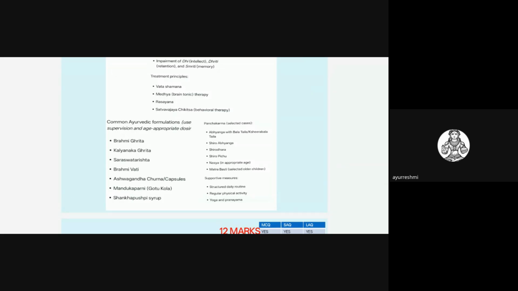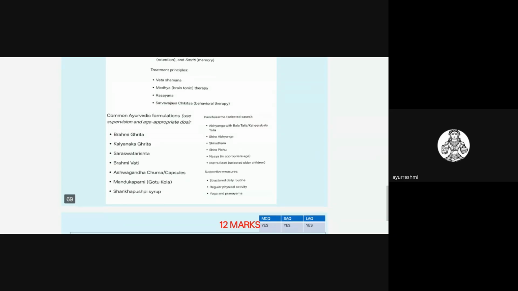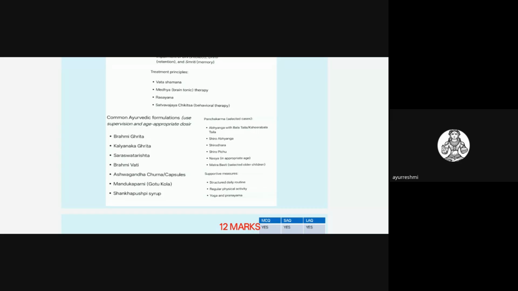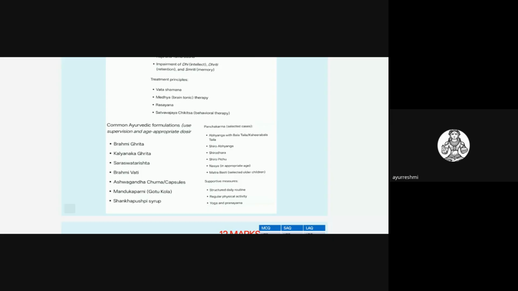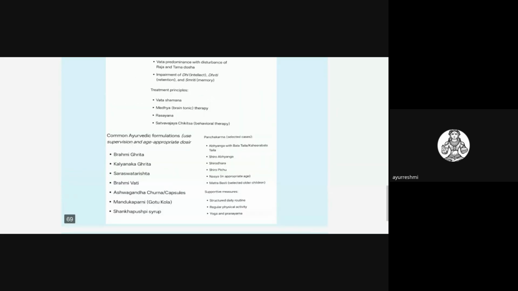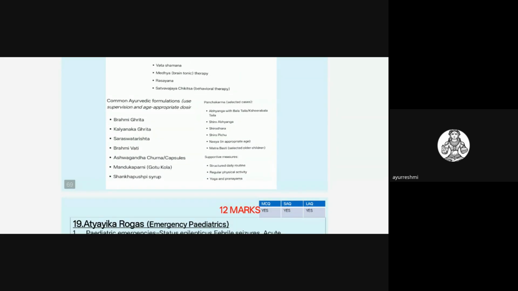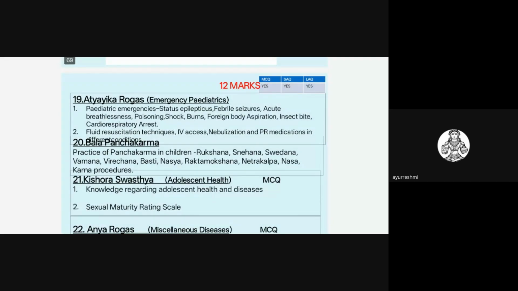So commonly used drugs are Medhya drugs, that is Brahmi Ghrita, Kalyanaka Ghrita, Saraswatarishta, Brahmi Vati, and so on. You should give all of these along with some supportive measures. We have to give these drugs for treatment. So in the examination, you have to write in detail about this topic if they ask.